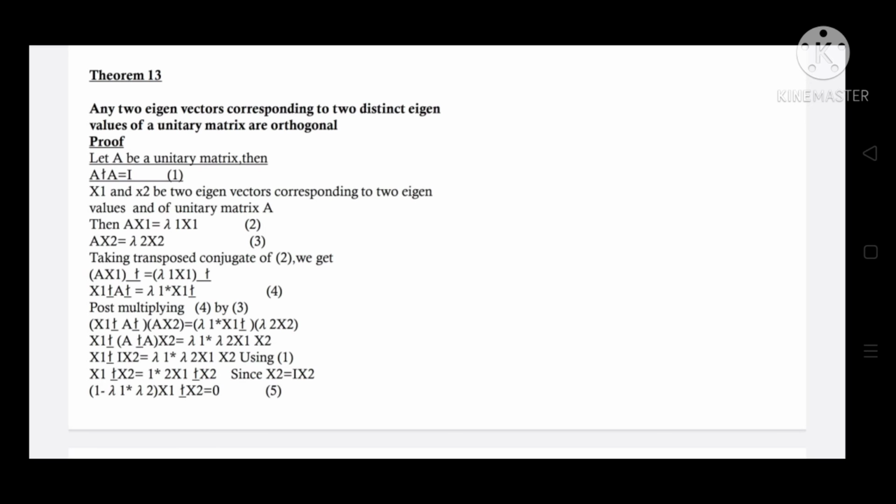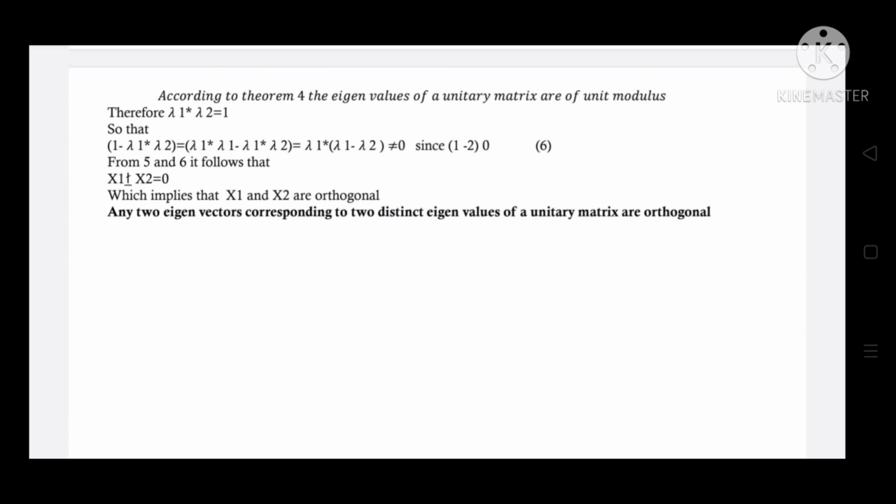Let A be a unitary matrix, then A Hermitian A is equal to I. Let x1 and x2 be two eigenvectors corresponding to two distinct eigenvalues lambda 1 and lambda 2 of unitary matrix A. Then Ax1 is equal to lambda 1 x1 and Ax2 is equal to lambda 2 x2. Then, according to the previous theorem, eigenvalues of a unitary matrix are of unit modulus.